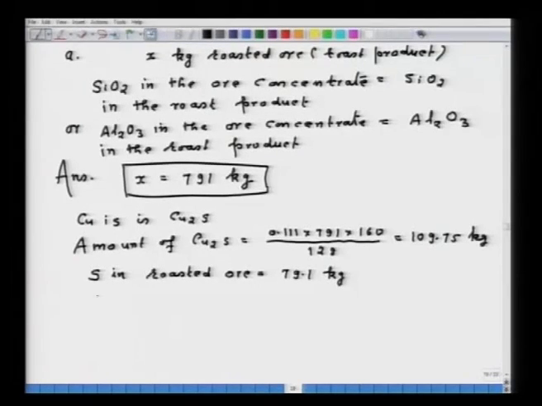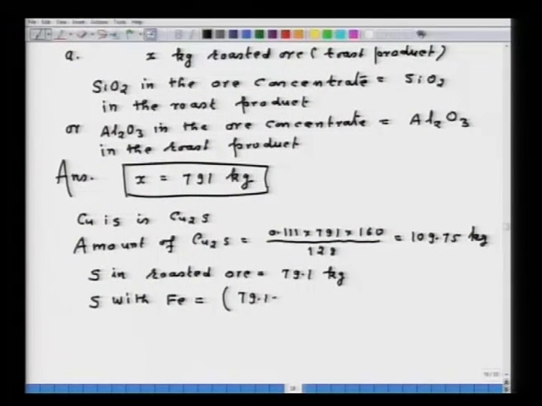Therefore, sulfur with iron, because the sulfur in the roasted ore can go either with copper or with iron, and there is no other taker of sulfur. Cu2S we already determined. So, if I subtract the amount of sulfur that has gone with Cu2S from the total sulfur contained in the roasted ore, then I will know sulfur with iron, and that is exactly what I am going to do.